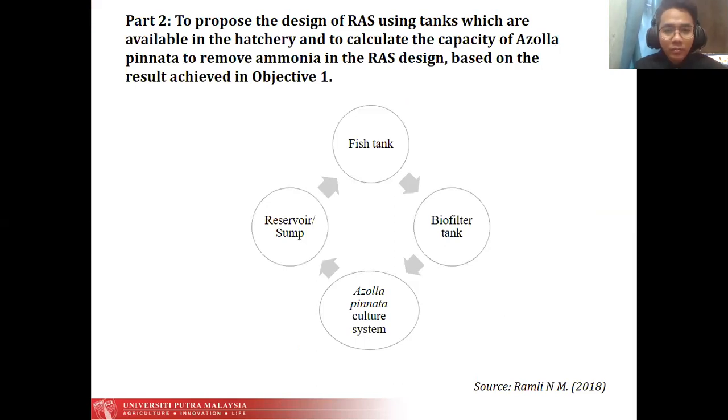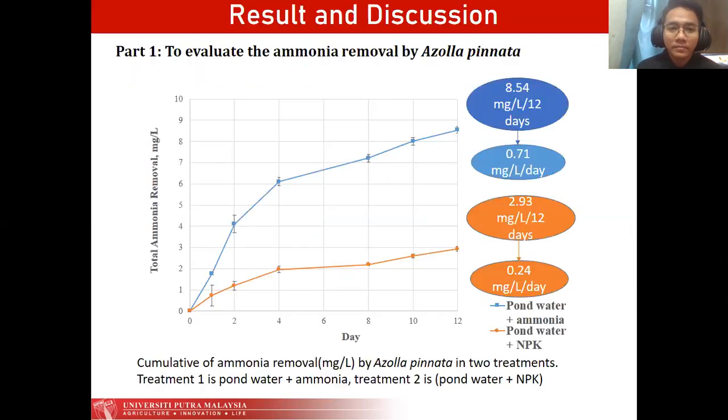For part 2, the proposed design of RAS. The RAS will begin with the fish tank and flow through the water to the biofilter tank, and then flow through to the Azolla pinnata culture system that is placed on the top surface area of the sump, and then it will return back to the fish tank.